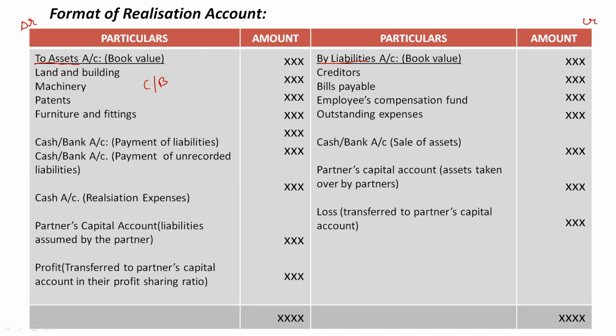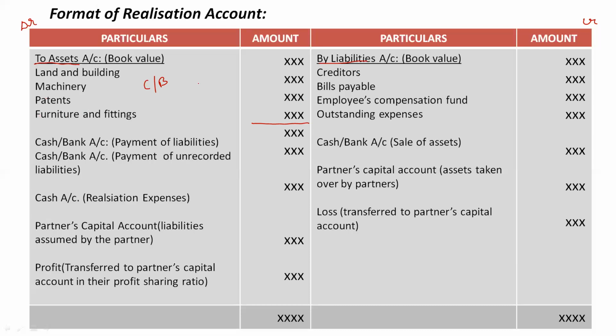Except for cash in hand or cash at bank, we have to record the book value of all the assets. Even if goodwill is mentioned in the balance sheet with a certain value, we will treat it as an asset and record its book value here. Up to here, this is the first step.